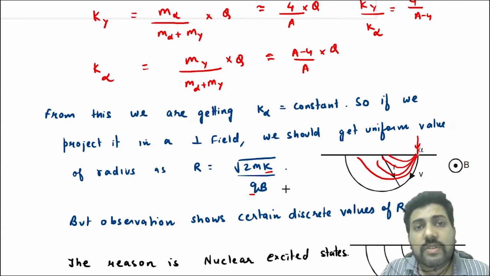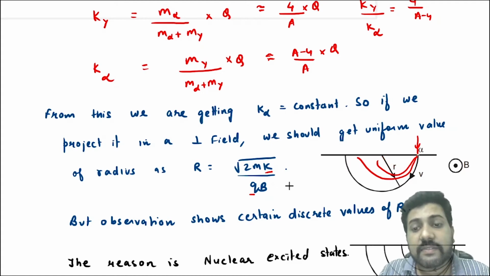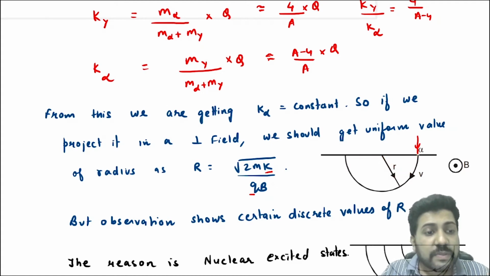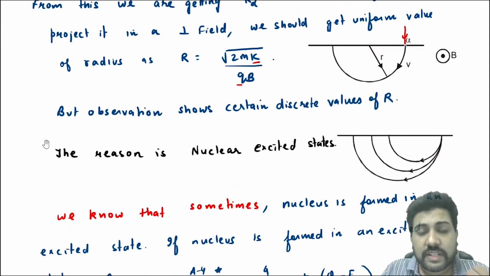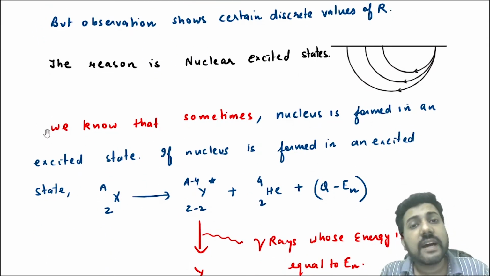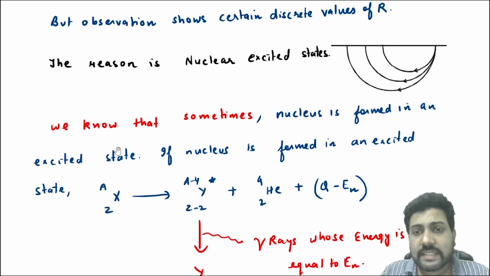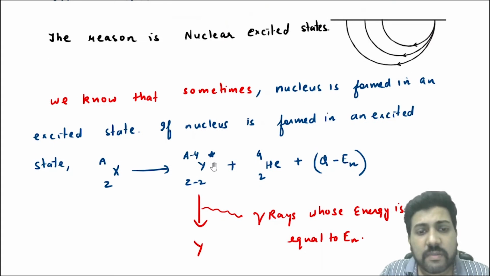Why is this so? The reason is the concept of nuclear excited state that we have already discussed. To explain the observation, we found out that nuclei also have excited states, just like atoms. So sometimes a nucleus is formed in an excited state.